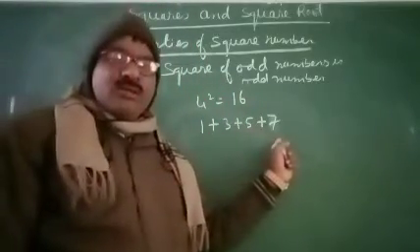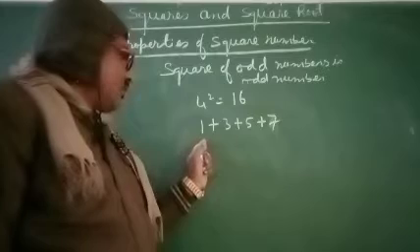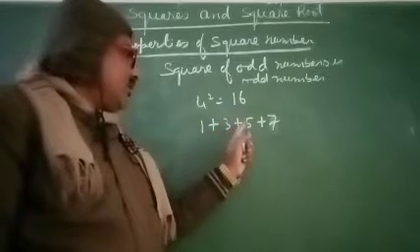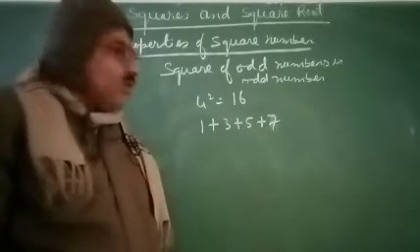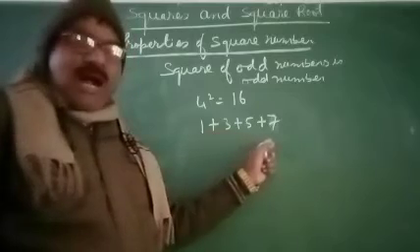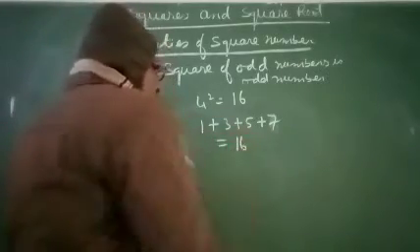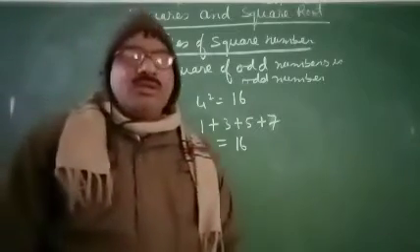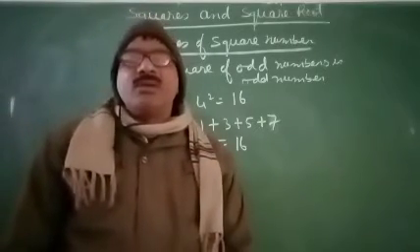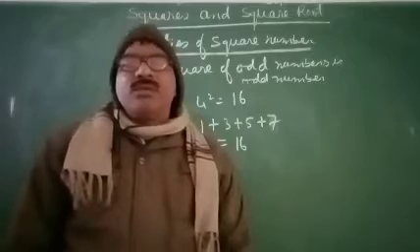Here the first odd natural numbers are 1, 3, 5 and 7. If you add the first 4 odd natural numbers, then we get 16. So the square of any natural number is the